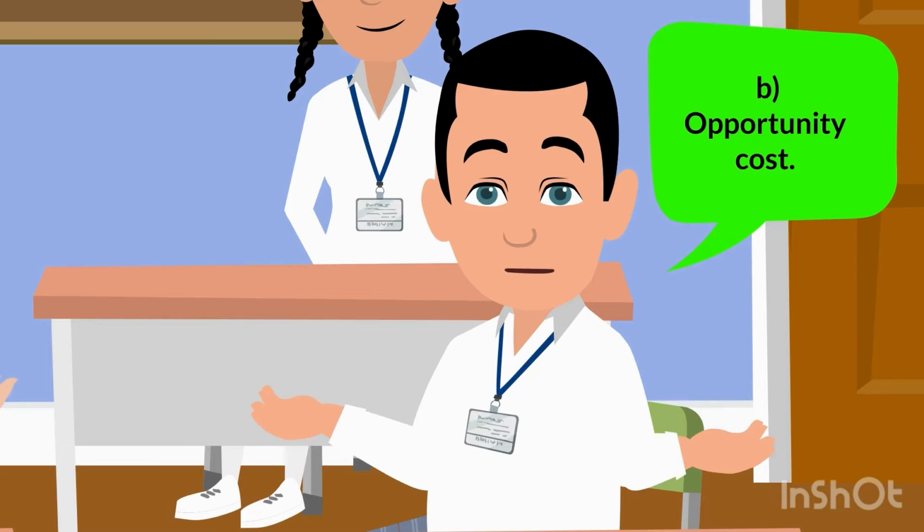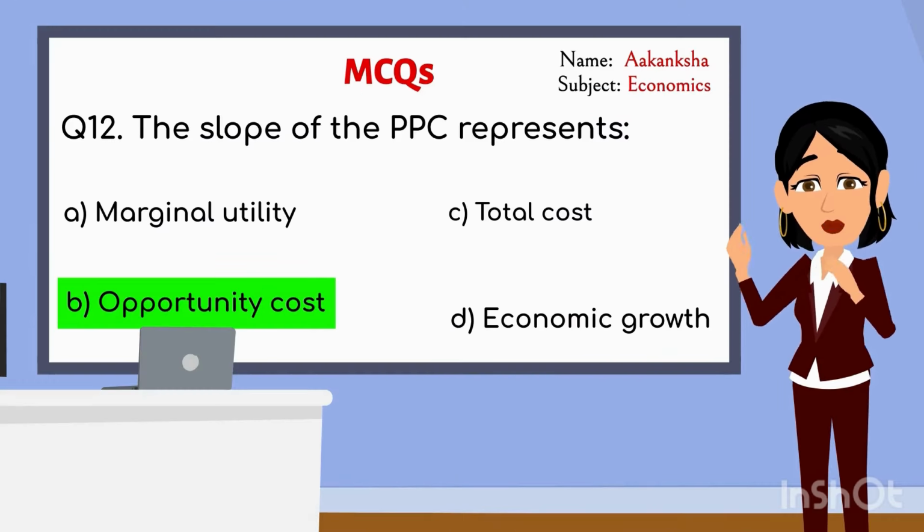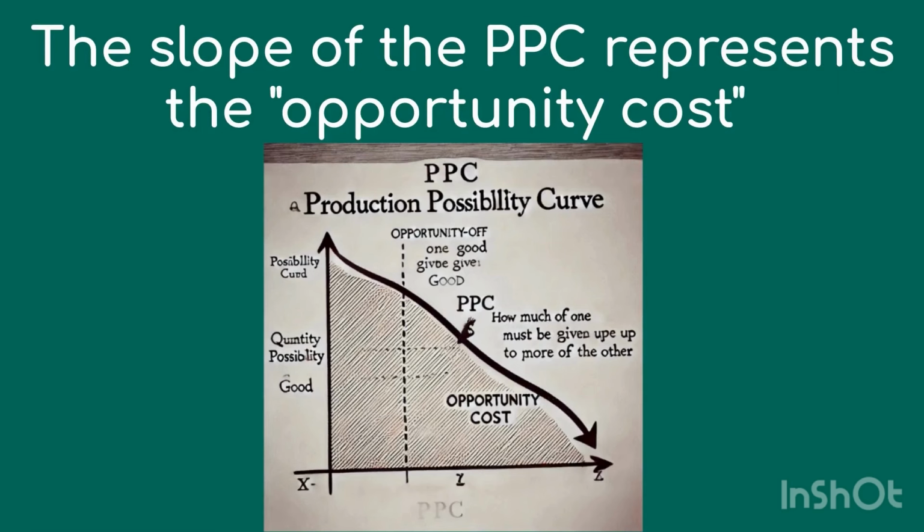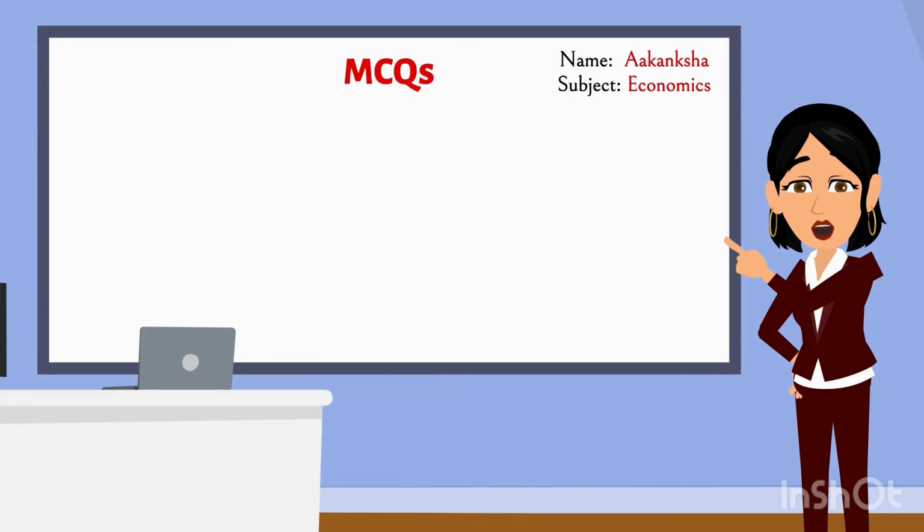Opportunity cost. Correct, Ansh. The slope of the PPC represents the opportunity cost. It shows how much of one good must be given up to produce more of another good. Great job! Let's move forward.